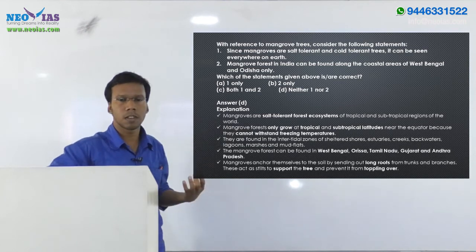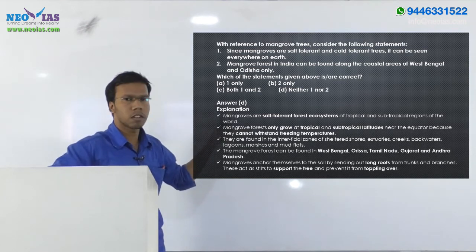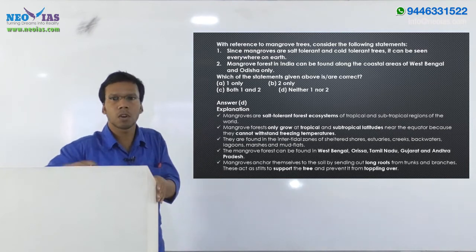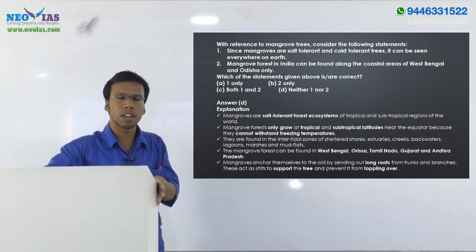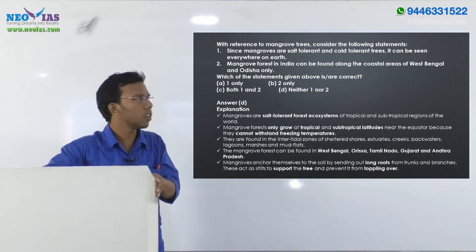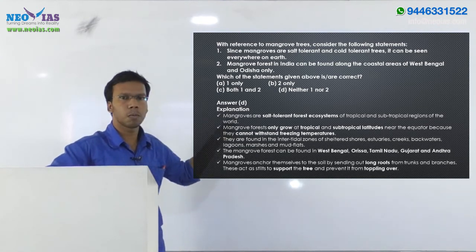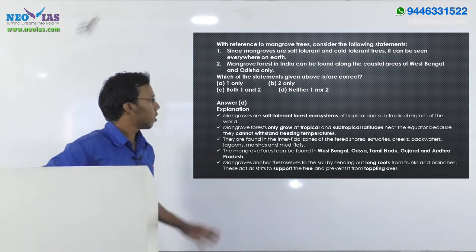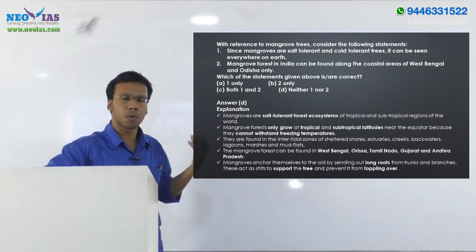One more point: mangrove forests sequester, or convert, carbon dioxide into carbohydrates more than the equatorial forest does. That is also an important point. That is why mangrove forest is one of the most productive areas on earth. These are the main points regarding mangrove forests.